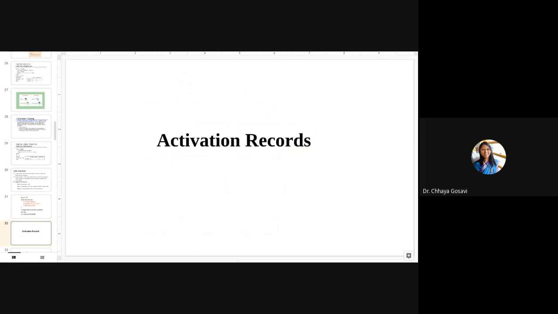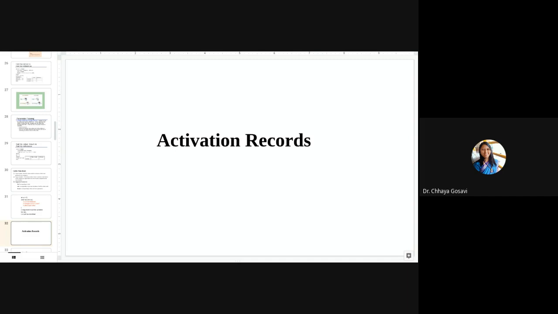Now let's talk about activation records. What is activation? What is meant by procedure activation? What is the meaning of invocation? Calling a procedure. Correct. It is called calling a procedure. So when you call a procedure, the procedure is invoked or it is activated. And for that particular procedure call, memory is allocated.